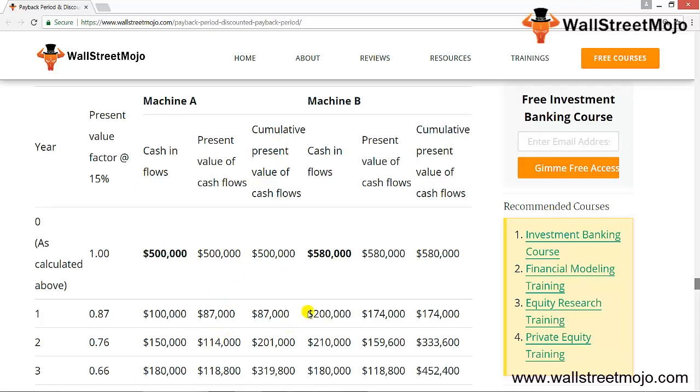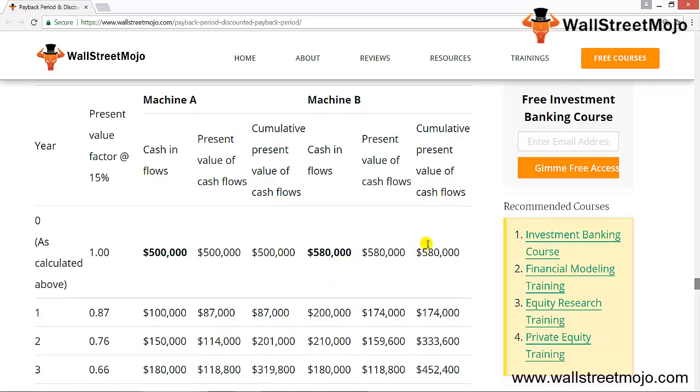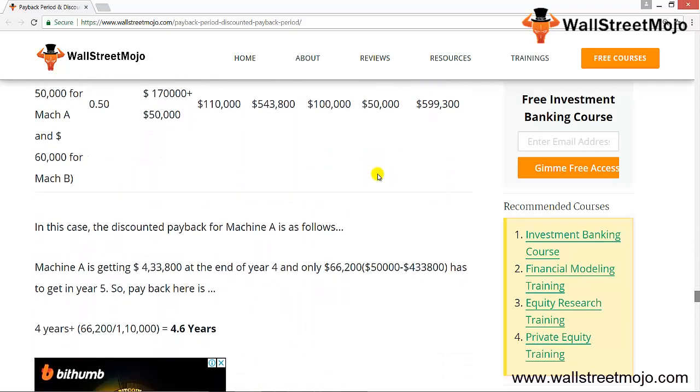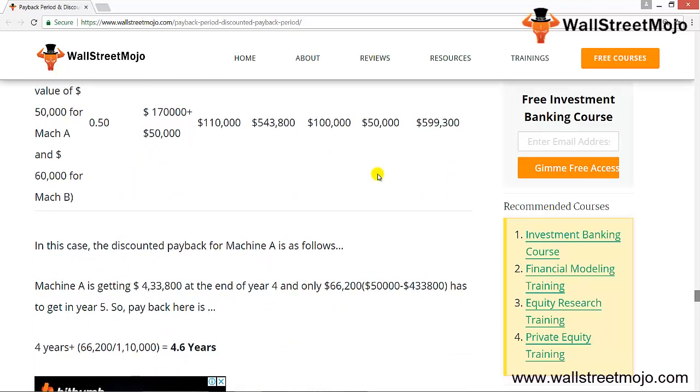We have done the cumulative. In a similar fashion we have done it for machine B. Once we do that, including the salvage value, the discounted payback period for machine A is as follows. Machine A is getting 4,33,800 at the end of the 4 years, and only 66,200 has to come in year 5. So the payback period is 4.6.